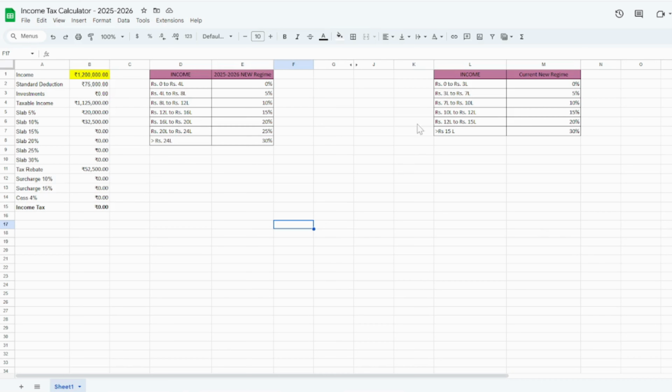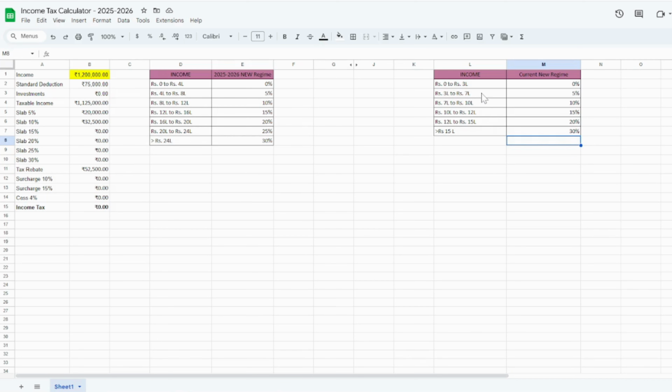So as you can see, currently if we are in the new tax regime, the income tax slab we are in is from 0 to 3 lakhs there is 0%. From 3 lakh to 7 lakh we are in 5% bracket. 7 lakh to 10 lakh 10% bracket. 10 lakh to 12 lakh 15% bracket. 12 lakh to 15 lakh 20%, and above 15 lakh we have to pay 30%.